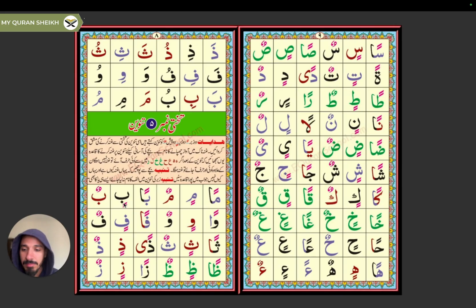Ban, bin, bun. As you can see, since this tanween is being followed by ba, previously we learned that whenever a tanween is followed by a ba, iqlab is applied. What does that mean? Instead of a noon sound, mun, we'll be pronouncing a meme sound with a gunna, mumban. Although I won't be doing that here because these are individual letters, it's better to observe what rules will be applied in practice when we get to it.